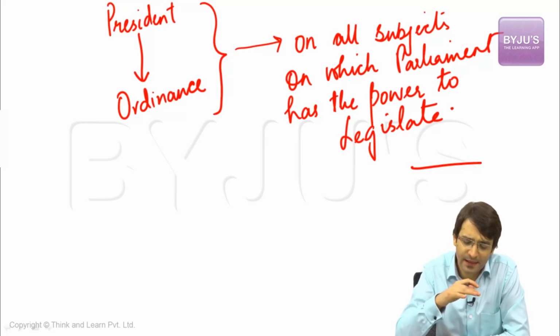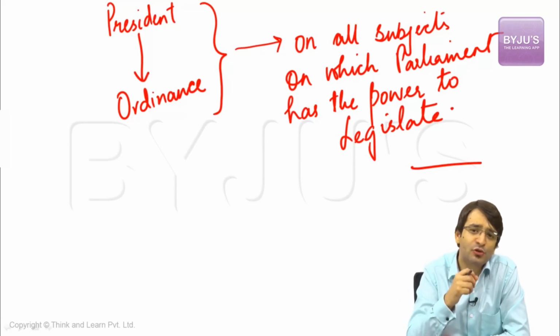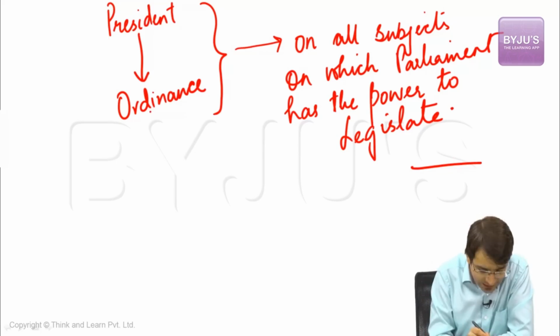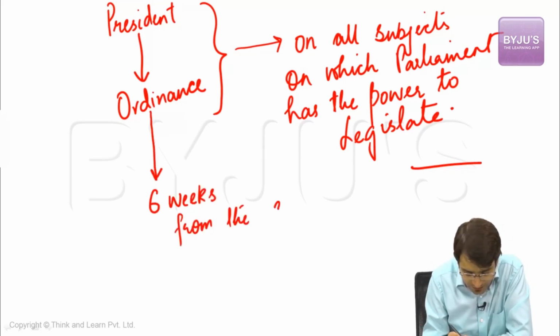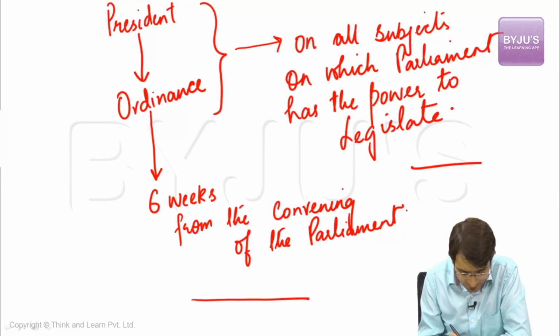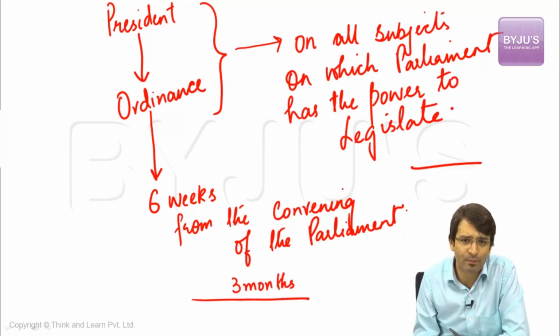But the important point is, if today the President has promulgated an ordinance, what is going to be the validity of this ordinance? Because I said ordinance is a temporary law. Let's have a look at that. The life of this ordinance is 6 weeks from the convening of the Parliament. That means if an ordinance is promulgated today by the President, and for 3 months the Parliament is in recess, no parliamentary session could take place.